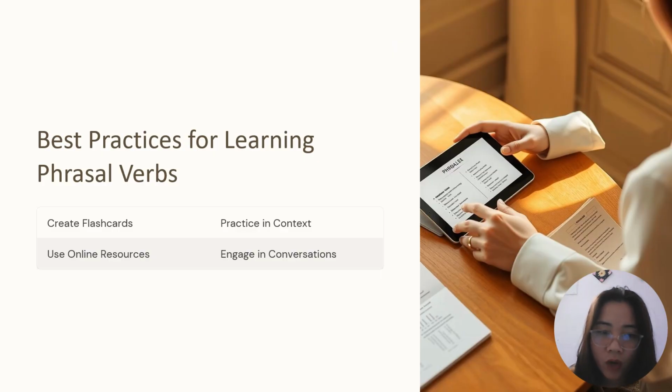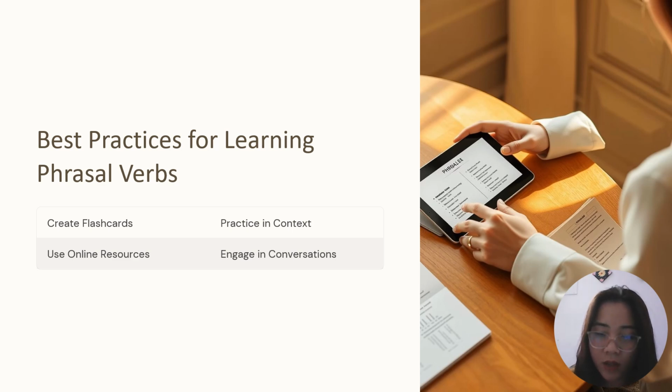Best practices for learning phrasal verbs. Create flashcards. If we learn phrasal verbs today, we have to think about them in our mind and use them in our daily conversation. Practice in context. We have to practice even with content, by reading books, journals and newspapers. Mostly in newspapers we don't find much, but somewhere some writer might write them. Use online resources.